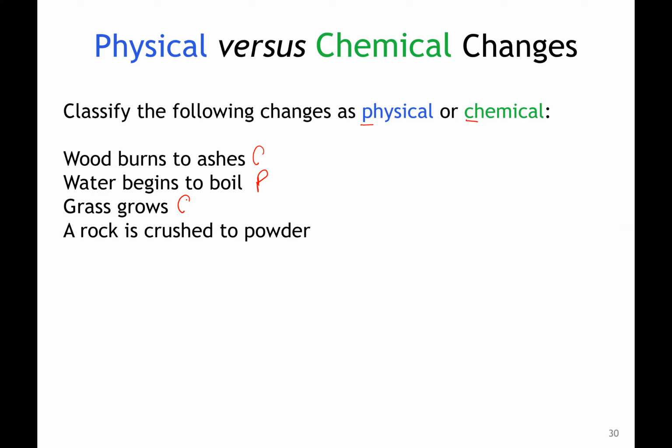What about if we have a piece of rock and we crush it into powder? Is this powder still the rock if it's simply crushed? Yes. So we're simply changing it. We're not changing the chemical identity of it, just the physical state. So that would be an example of a physical change.